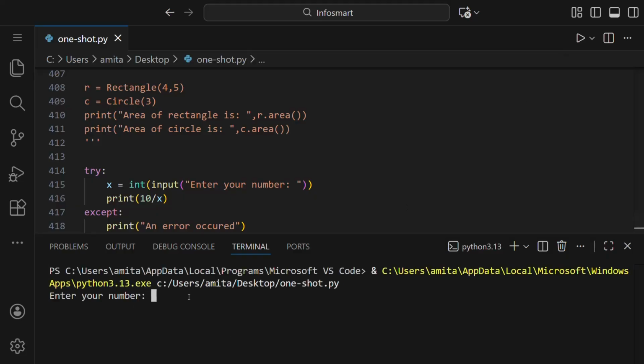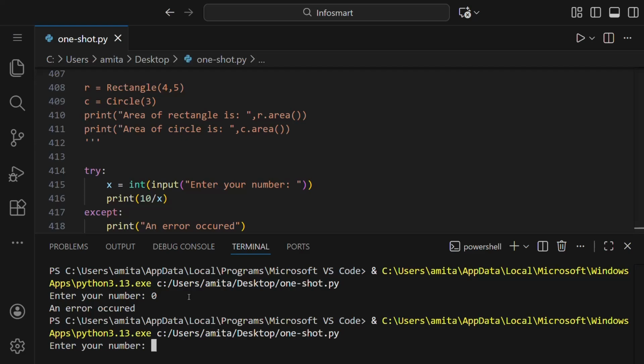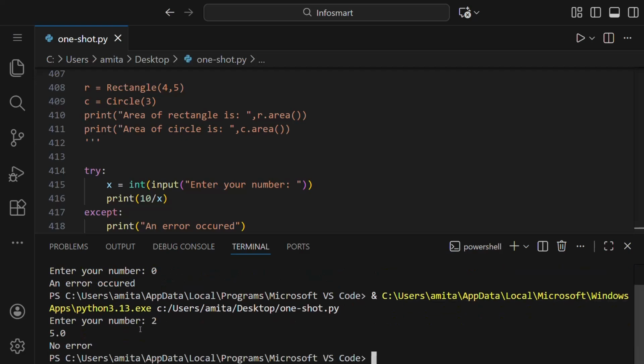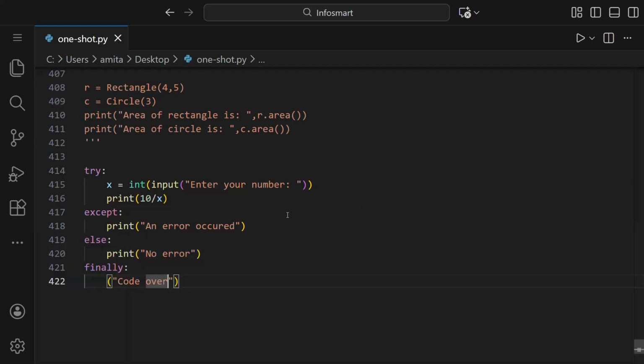You can see here if I type 0, then it says an error occurred. If I type 2, then it showed 5.0 and no error. So this is the risky code, and except is when an error occurred. If no error occurred, then it will just go here, then it will go here. And the finally block is always executed whether an error occurred or not.